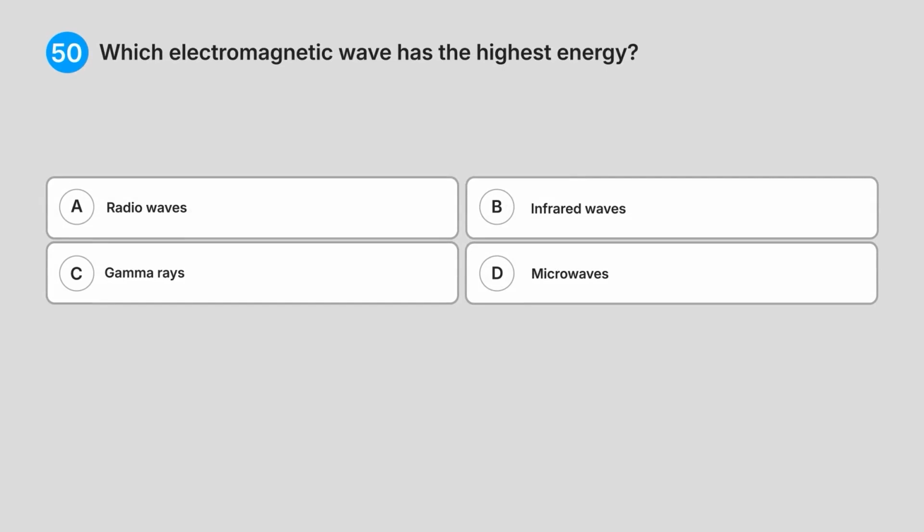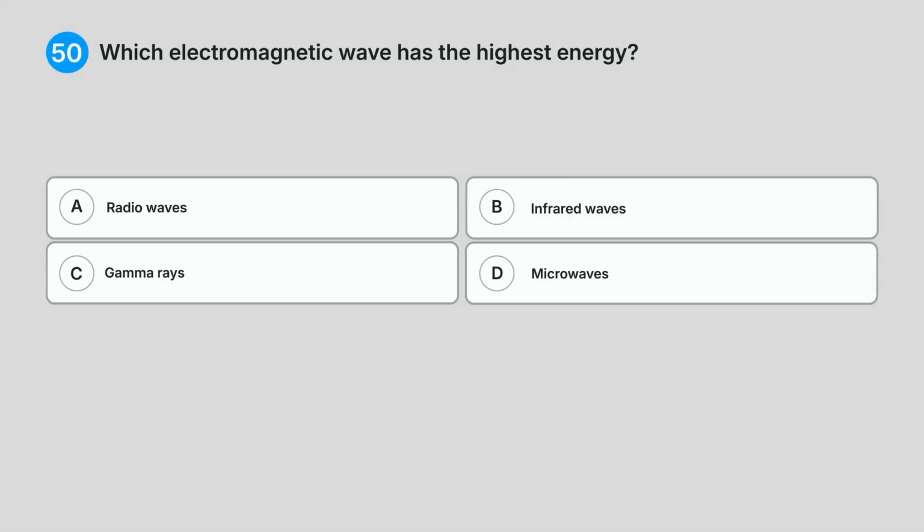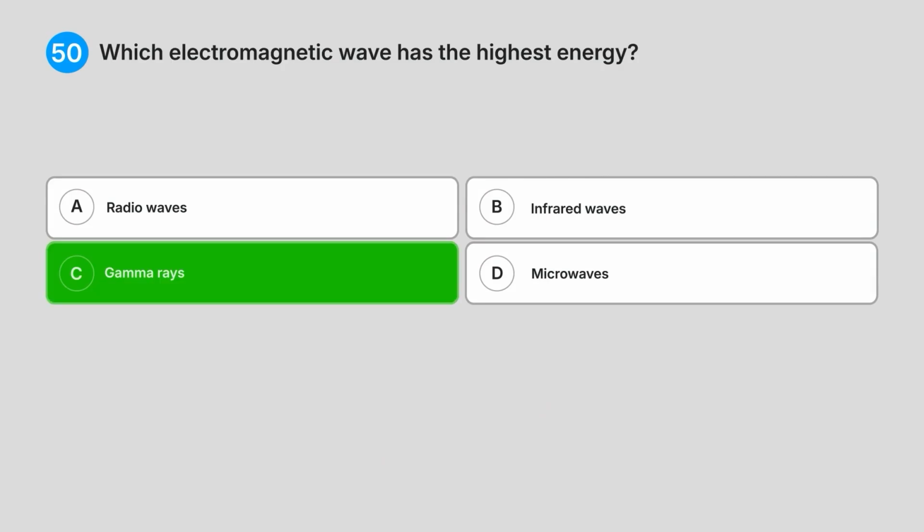Which electromagnetic wave has the highest energy? A. Radio waves, B. Infrared waves, C. Gamma rays, D. Microwaves. Do you know the answer? Correct answer, C. Gamma rays.